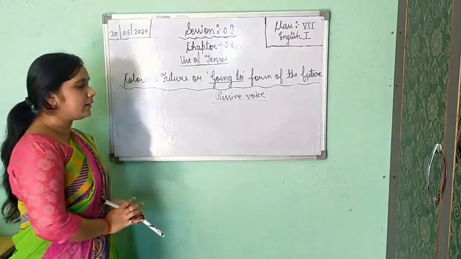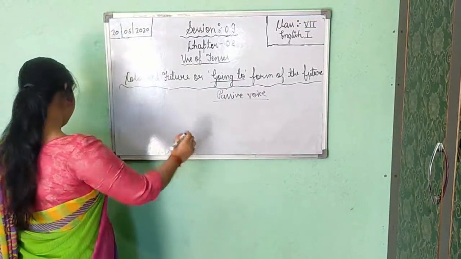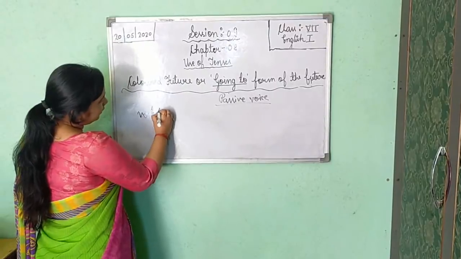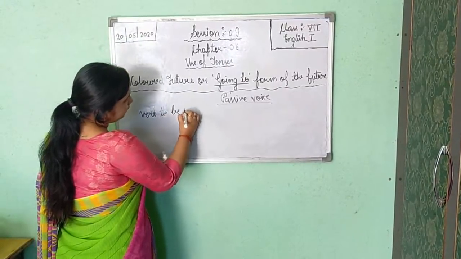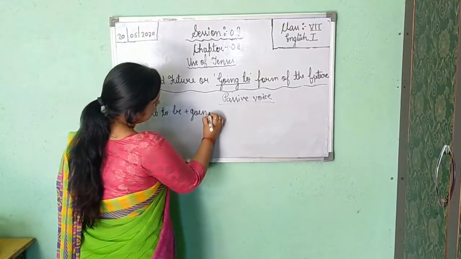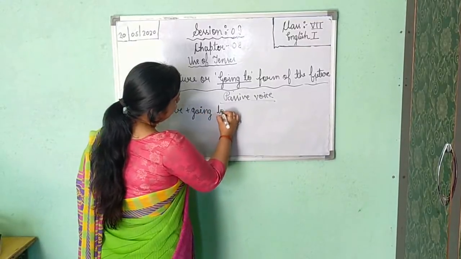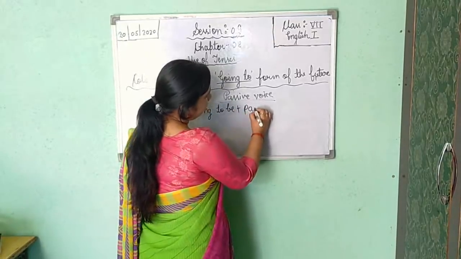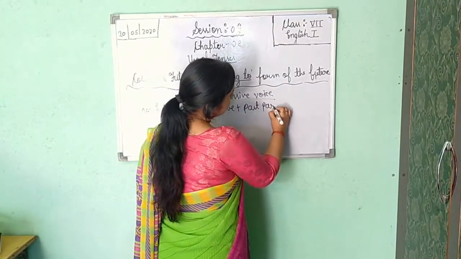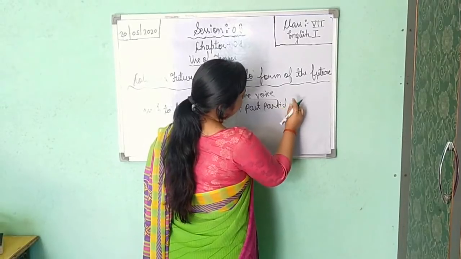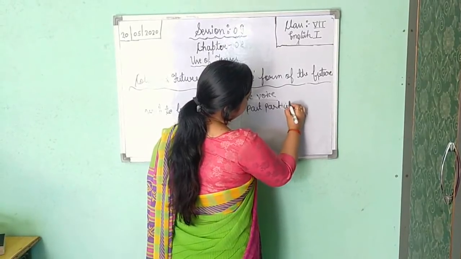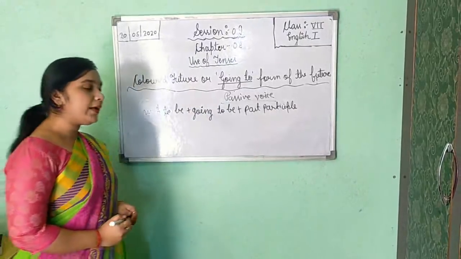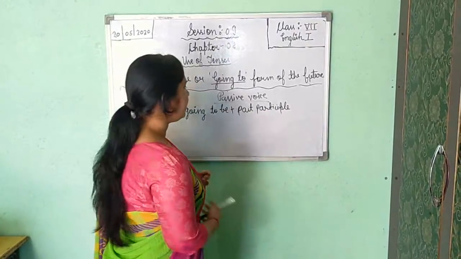Now passive voice: verb to be plus going to be plus past participle. Okay, verb to be plus going to be plus past participle.